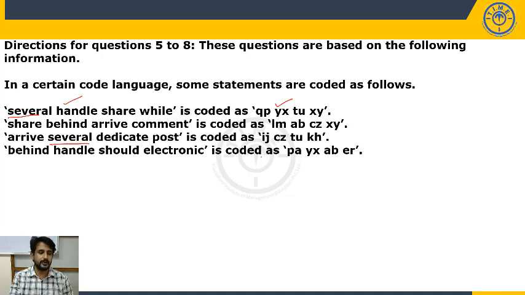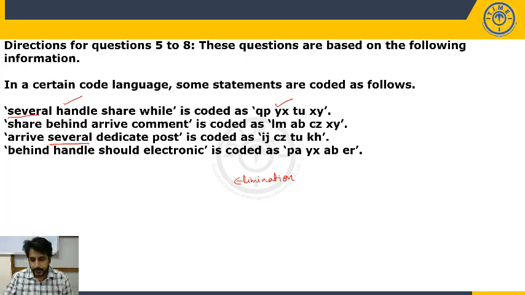So when we have at least one common term, our procedure will be the elimination procedure. In the elimination procedure, left side words and right side codes will not have any relation. In the elimination process, we have to identify the code for the word.